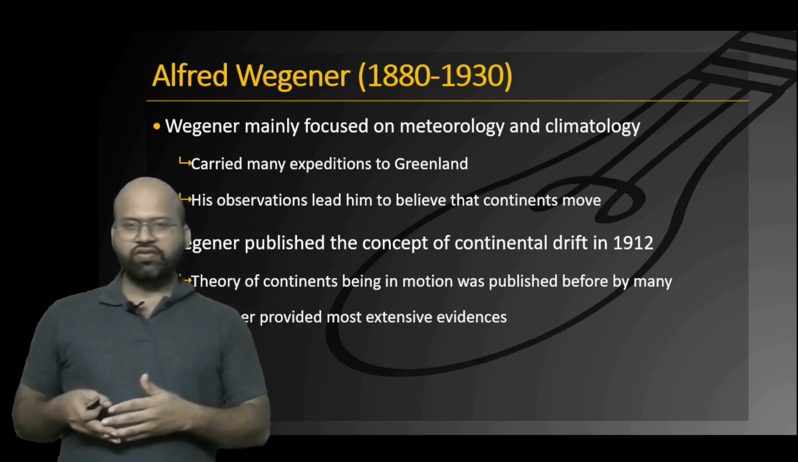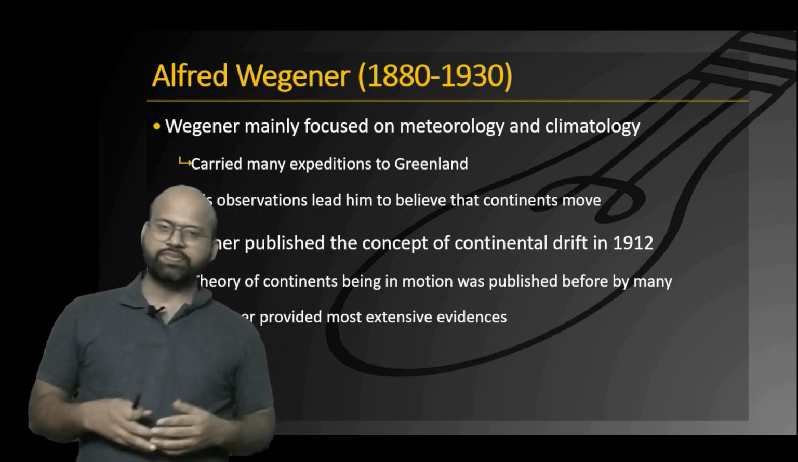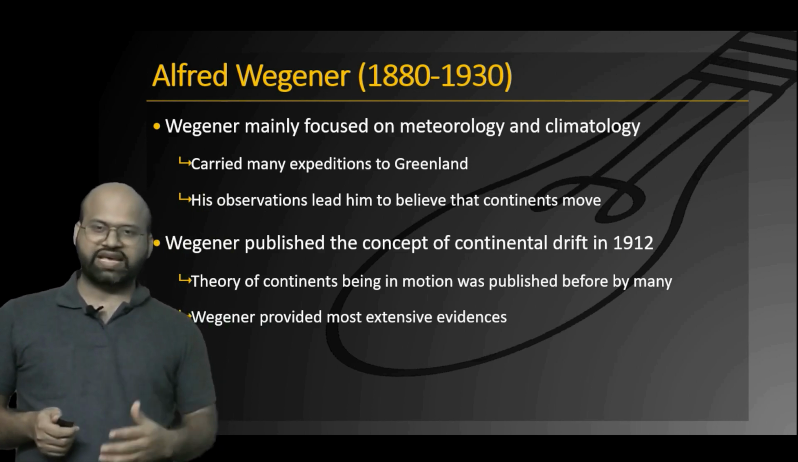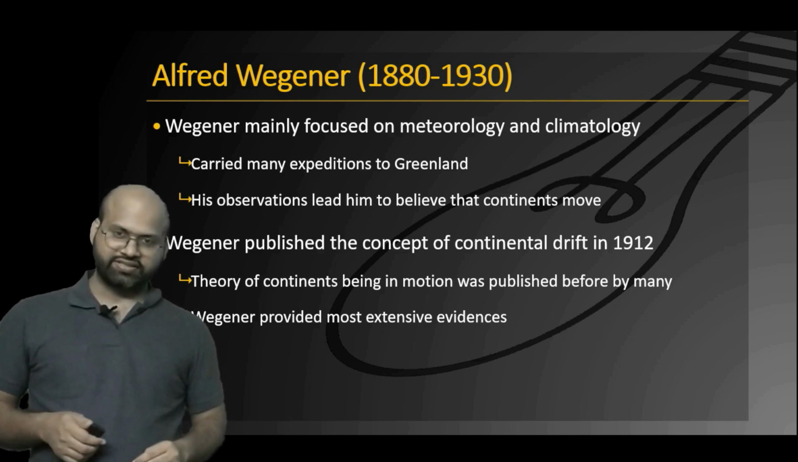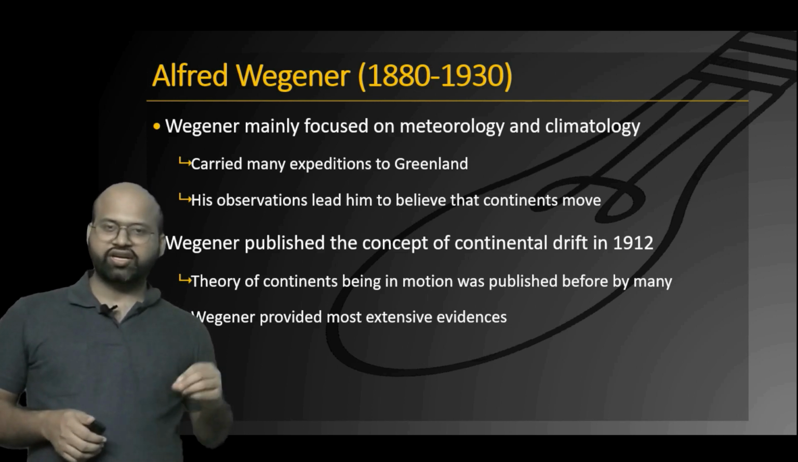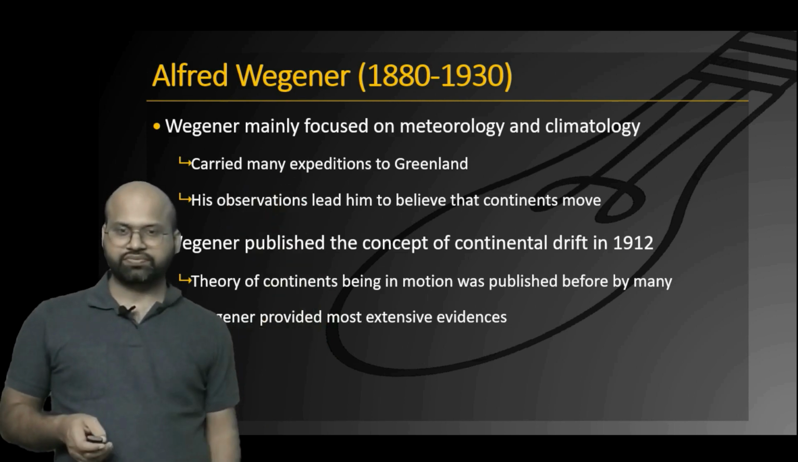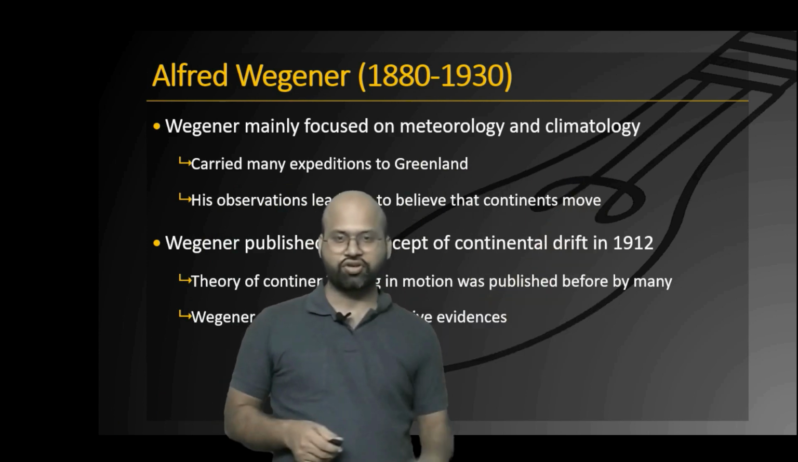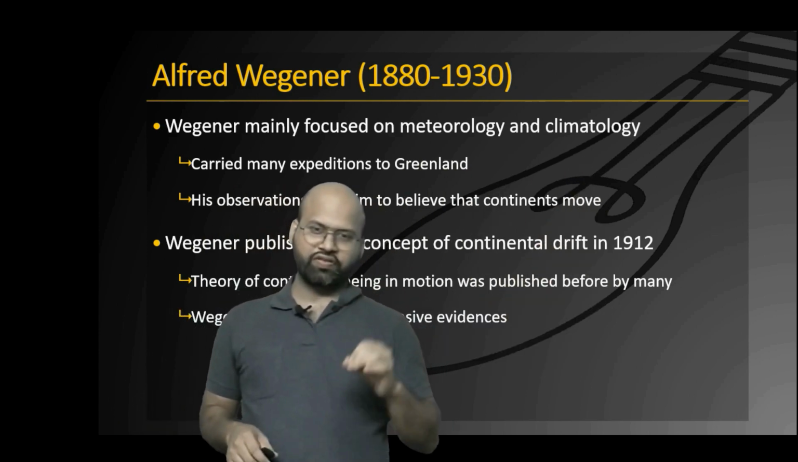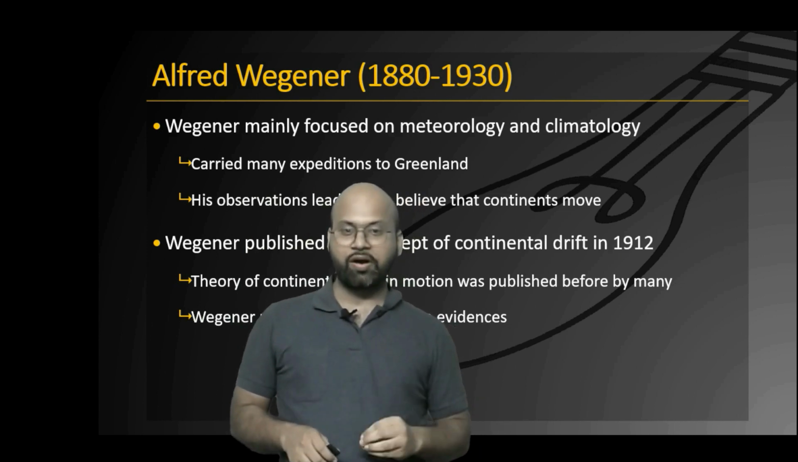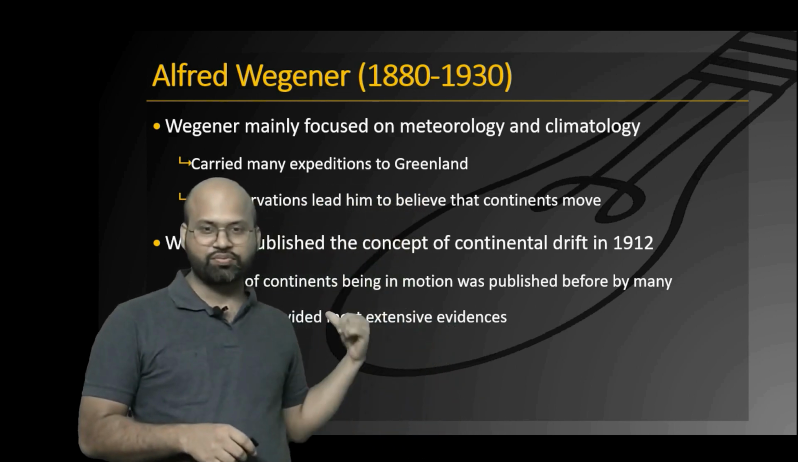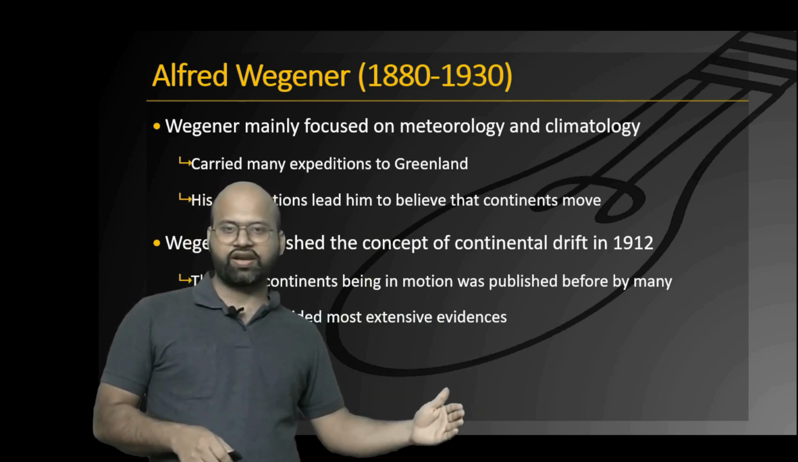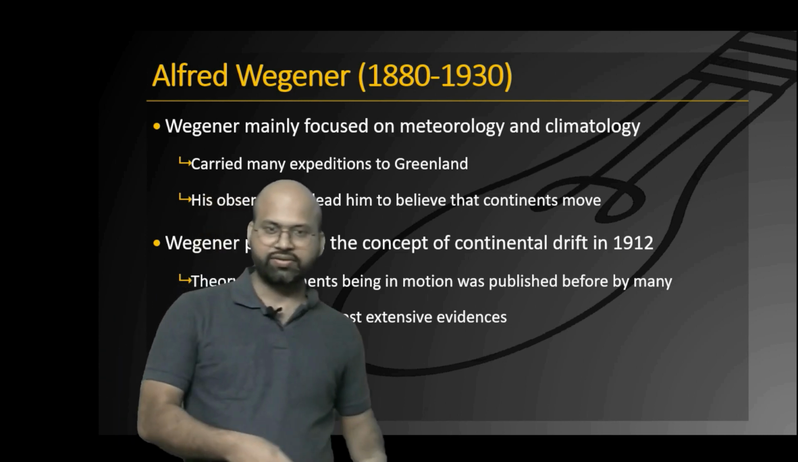Now, Wegner was not the first person to suggest this. There were many people before him who suggested the same thing, but Wegner was the person who gave the most extensive and irrefutable evidences. That is why we say that continental drift theory was given by Alfred Wegner. Now one more thing is that we have seen that Wegner was a meteorologist and a climatologist. He was not a geologist. And this was one of the main reasons he could not give proper support for his understanding, that is the movement of the continents, and that is why his theory got rejected. We will see this later in our lecture, why exactly it got rejected.